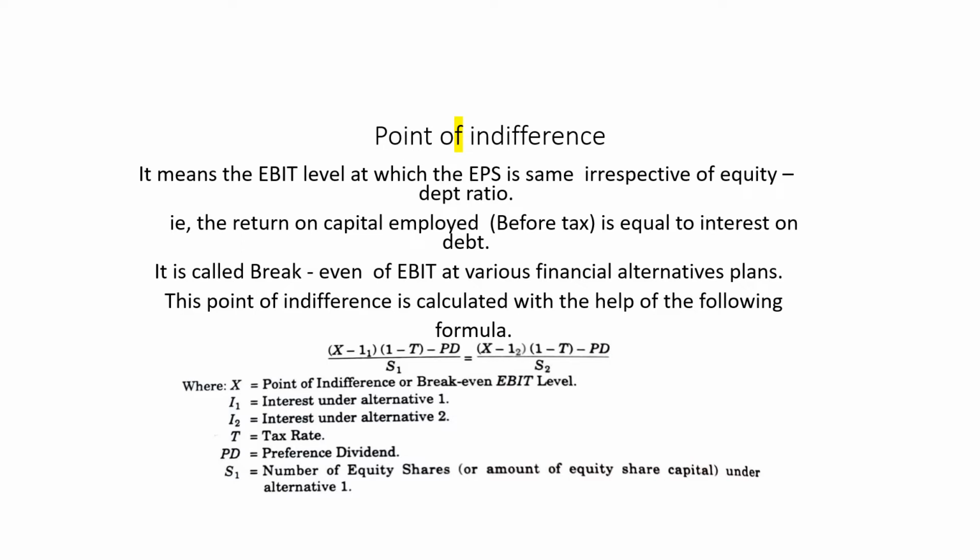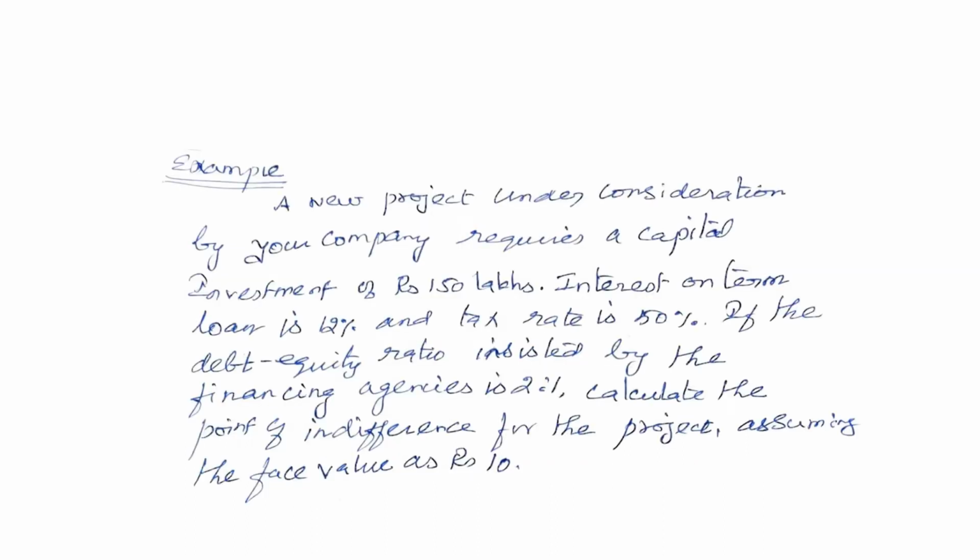In the next slide, we are going to calculate the point of indifference or EBIT level with the help of one example. A new project under consideration by your company requires a capital investment of rupees 150 lakhs. The interest on term loan, that is, the interest paid by the company on debt capital, is 12%, and the company has a tax bracket of 50%.